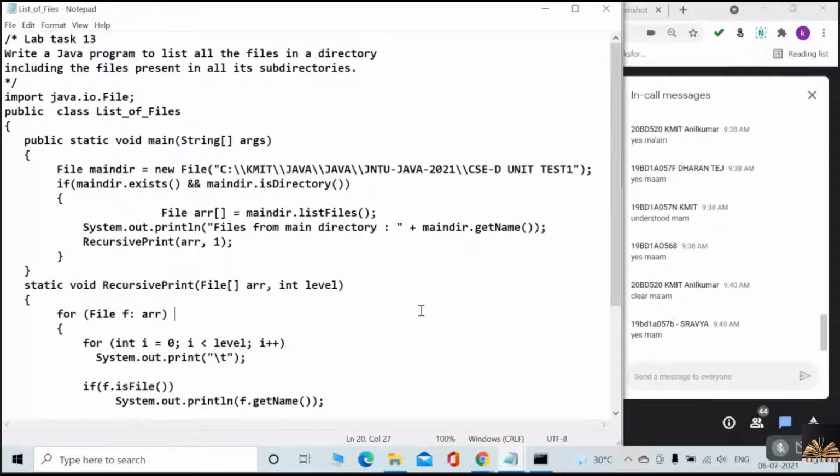I'll tell you, but you have to practice this on your own systems, not in the tessellator, because you have to display the directory structure. So on your own system, practice and let me know how you are able to perform the task. Randomly I'll ask some of the students to share your screen and execute this program. I'll explain now and then I'll give you the task. Okay, is that fine?